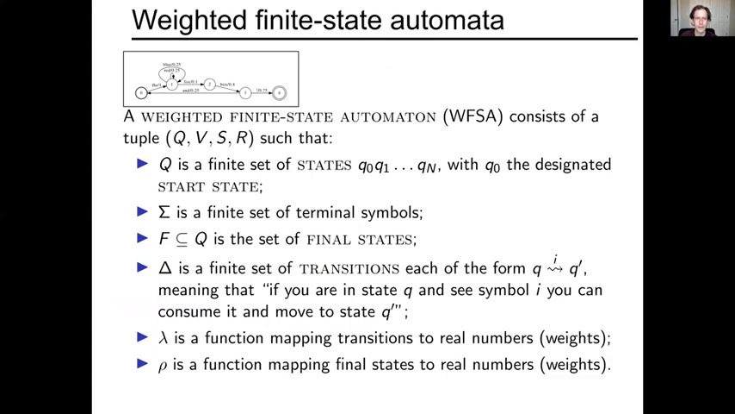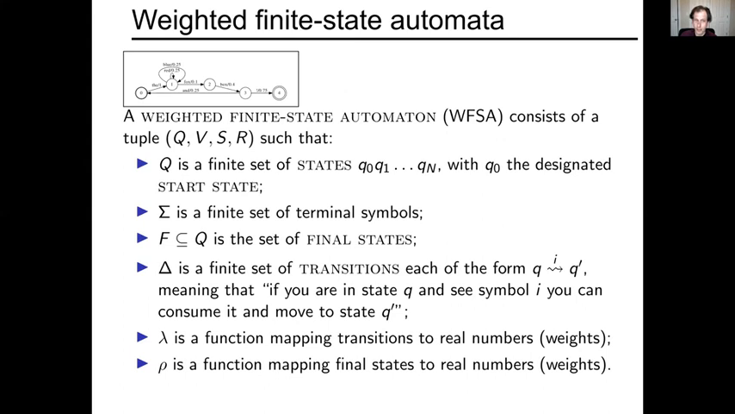Here's a formal definition of weighted finite state automaton. The first parts are exactly familiar from before, they should be. So there's a finite set of states Q, a finite set of terminal symbols sigma, a set of final states, which is a subset of the set of states Q. Q naught is the designated start state, and a transition function, which has the form that you input. If you're in state Q, and you see symbol I, you can consume it and move to state Q prime.